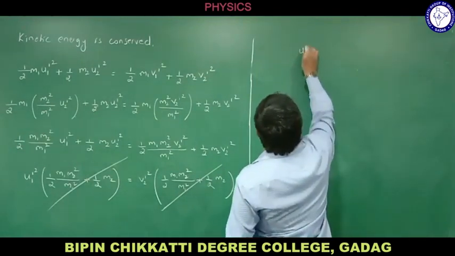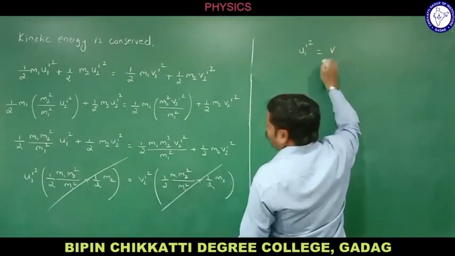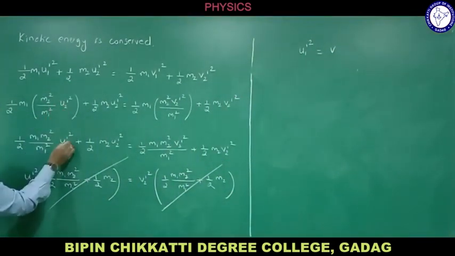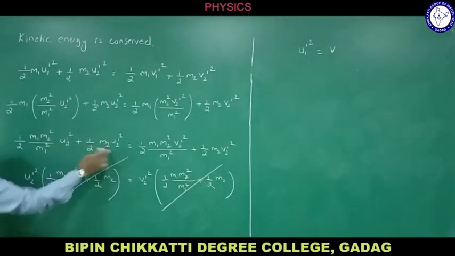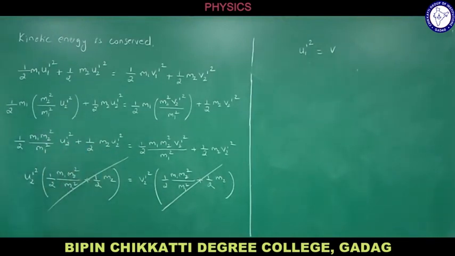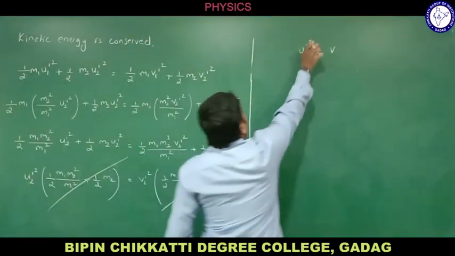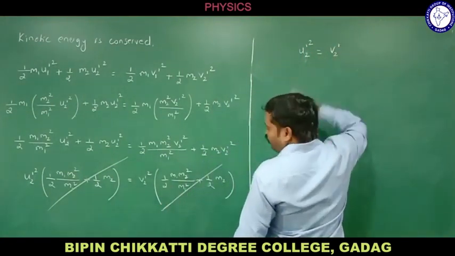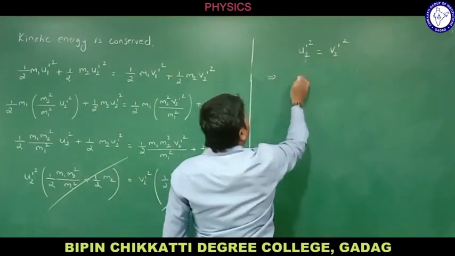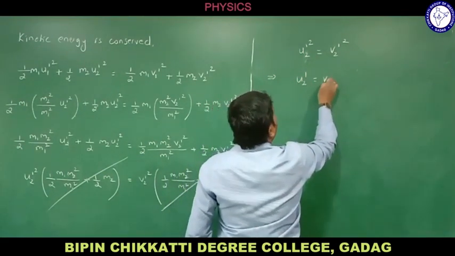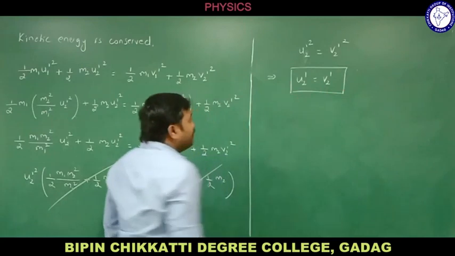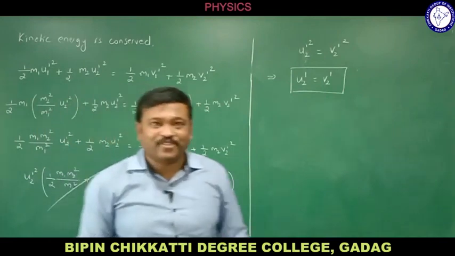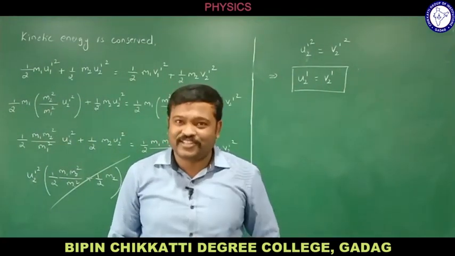Sorry, it is not u1, it is u2 here also and here also. Sorry, u2 is common. So u2 dash square is equal to v2 dash square. What is the meaning of this? That is, u2 dash is equal to v2 dash. It means the velocity of the second particle after collision will be equal to its velocity before collision. The magnitude of velocity will not change.